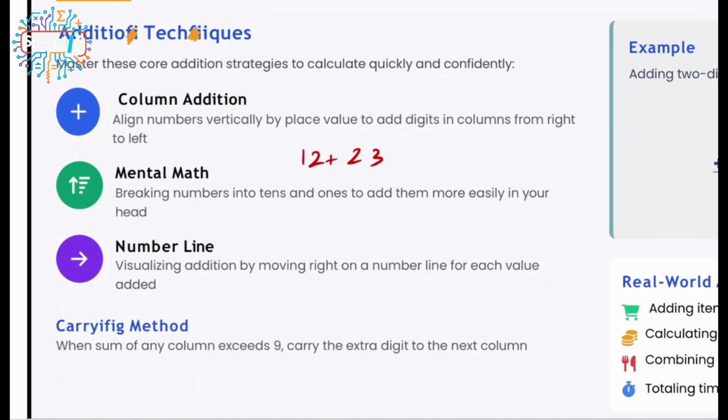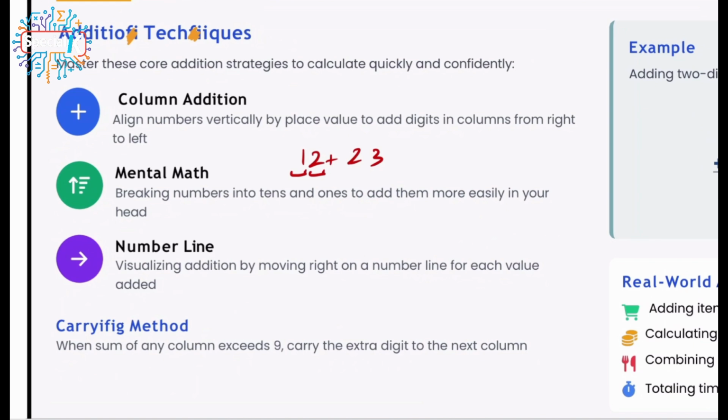So obviously, the very first way that we learn is about 12 plus 23 and find a number out of it, right? So right now, let's just find another way. 12, 23. If I just divide each of these two numbers into two sections, I do have 12: it has 1 ten and 2 units.